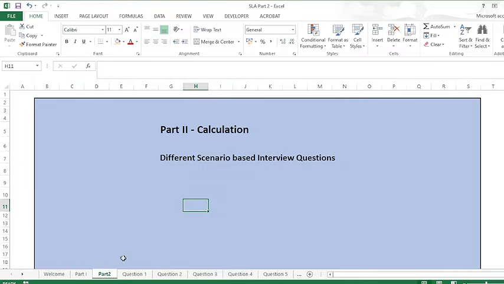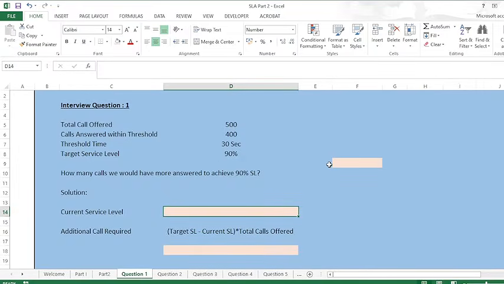Right. So this part is based on calculations only. So we'll see different scenario based interview questions. All right. So let's start. So this is the first question.